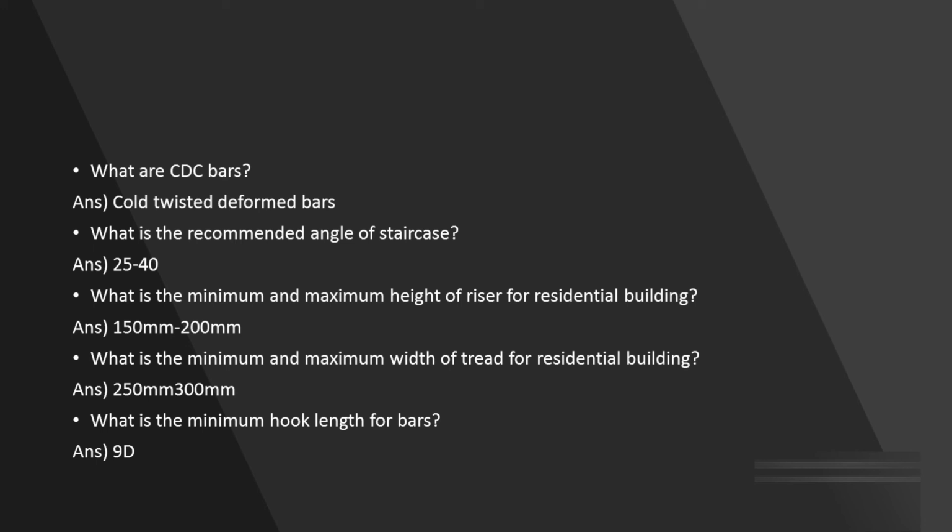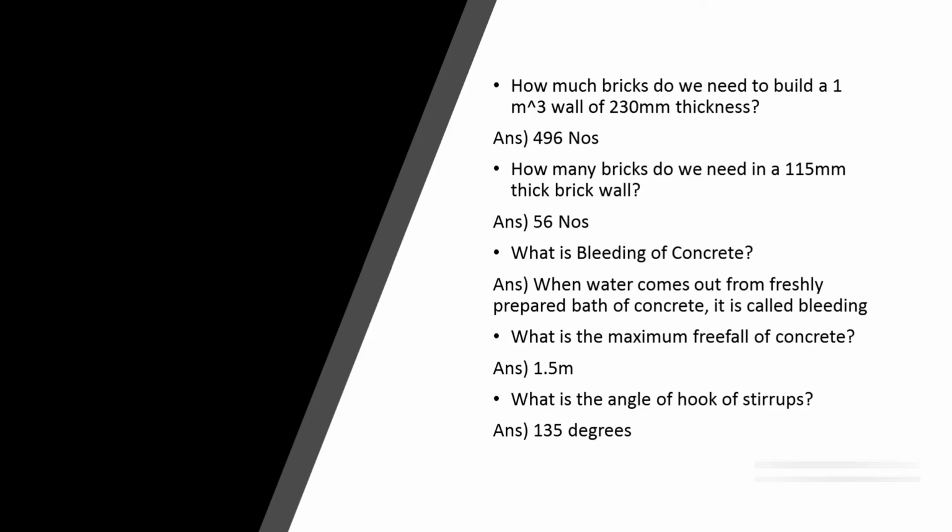What is the recommended angle of staircase? Well, the angle should be between 25 to 40 degrees. What is the minimum and maximum height of riser for residential building? It's 150 to 200 mm. And what is the minimum and maximum width of tread for residential buildings? It's 250 mm to 300 mm. What is the minimum hook length for bars? It's 9D. D is the diameter of the bars.